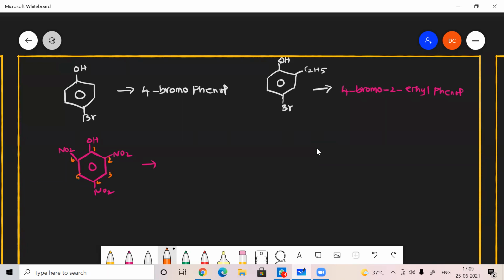So 2,4,6-trinitrophenol. Trinitrophenol, very nice. The common nomenclature of this one is picric acid. They may ask you to write the IUPAC nomenclature of picric acid. Sometimes the questions will be coming like this.